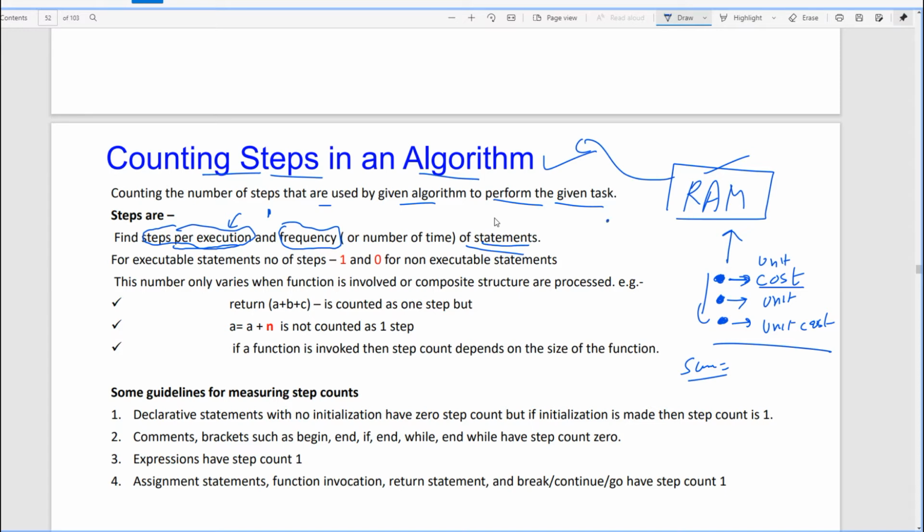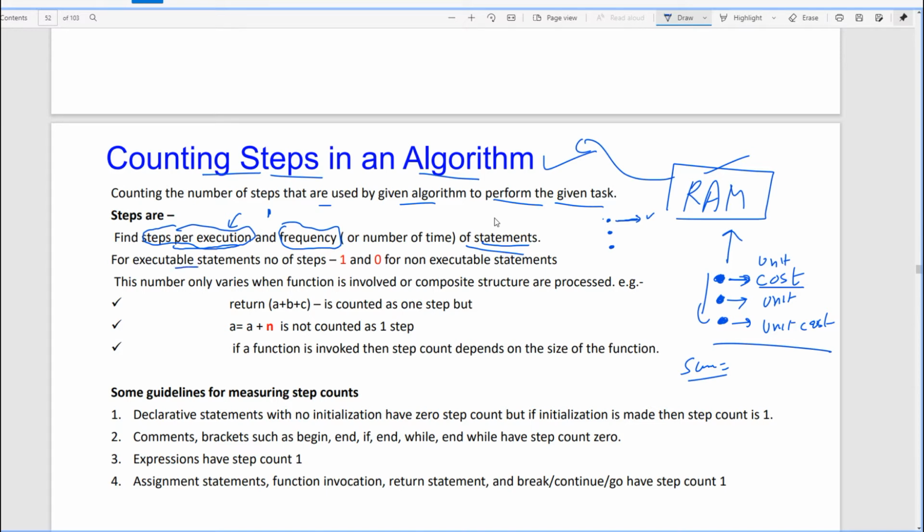Your algorithm consists of statement number 1, statement number 2, statement number 3. For each step you need to find how many times it is being executed in your algorithm. Maybe it is executed only one time, maybe 100 times because you have put these steps in a for loop or while condition. So for each and every step you have to perform this step counting.